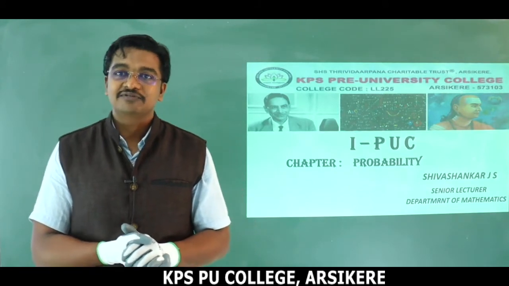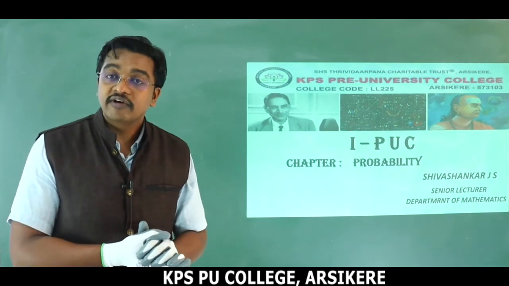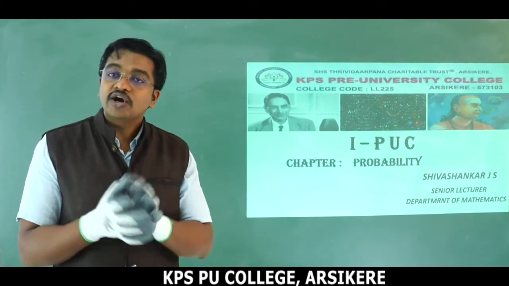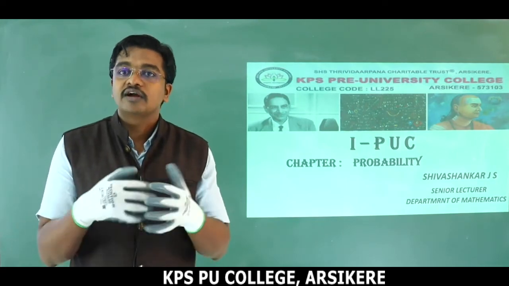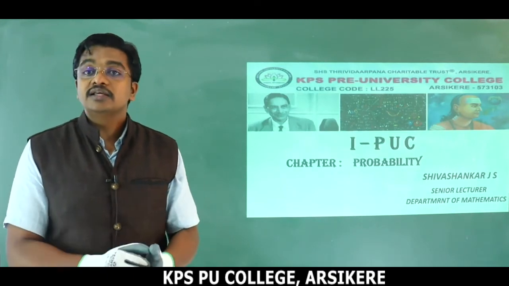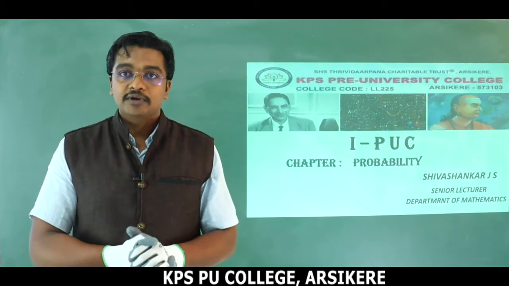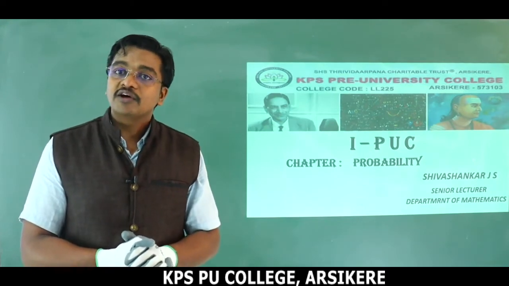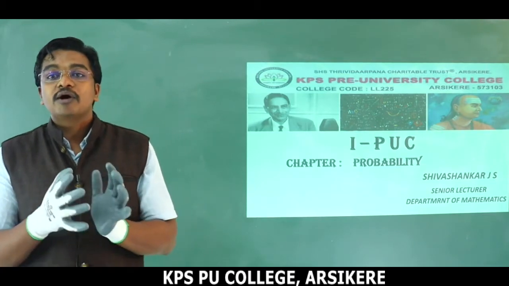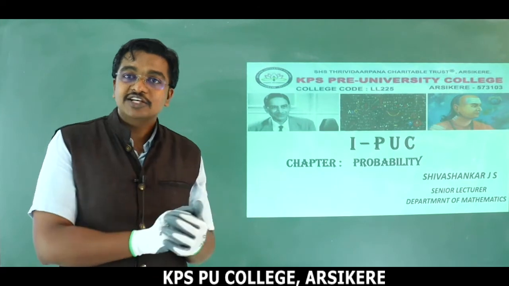Stay home, stay safe. In our last class we had a discussion on two important kinds of events: mutually exclusive events, exhaustive events, and a combination of both, what we call mutually exclusive and exhaustive events. In this class I am going to discuss the axiomatic definition of probability and the probability of an event. So probability of A union B, probability of A intersection B, and probability of not A, just the complement of A.